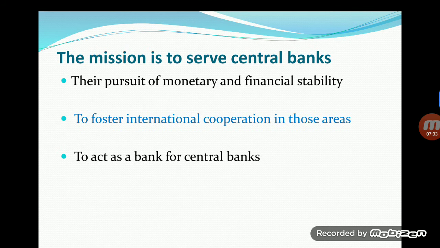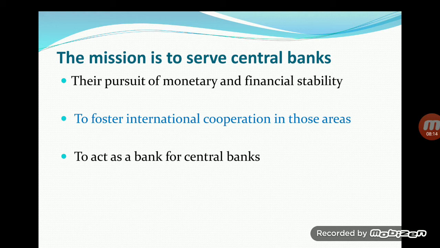What is the mission of this BIS, Bank for International Settlement? The mission is to serve central banks, in their pursuit of monetary and financial stability. It provides and discusses the problems and solutions with these central banks to establish monetary and financial stability in the member countries. So indirectly it helps the monetary and financial stability of the world.